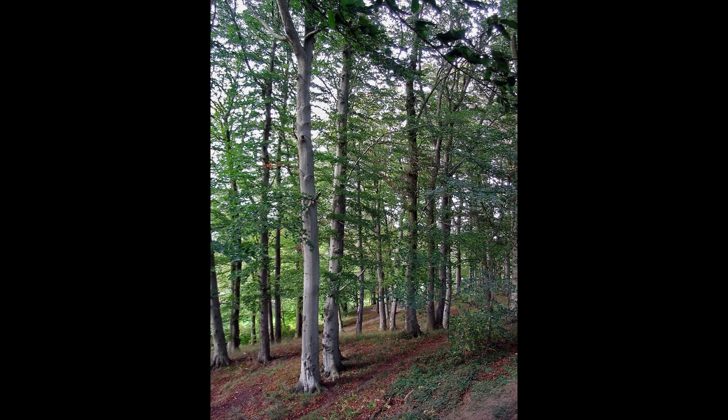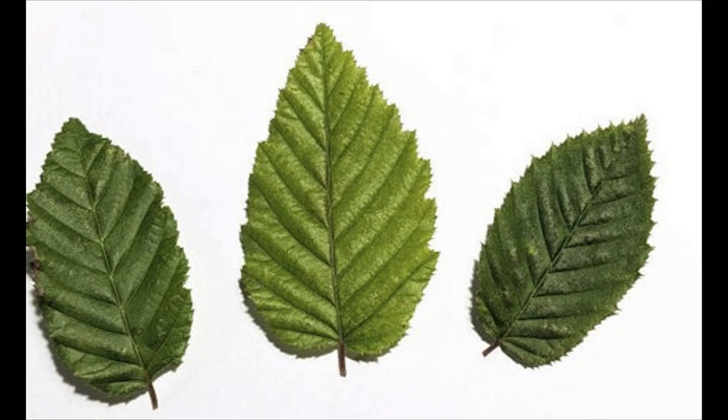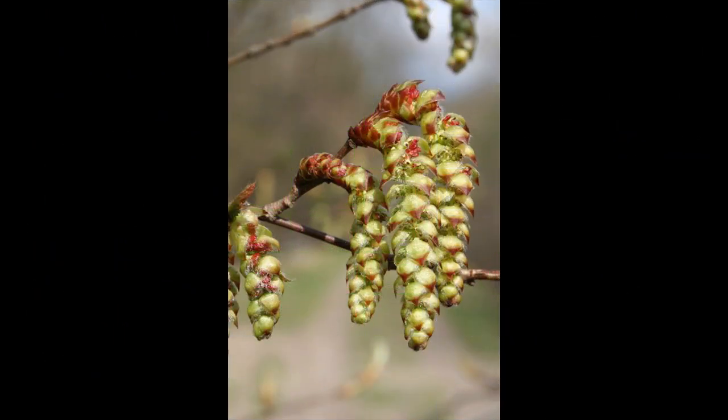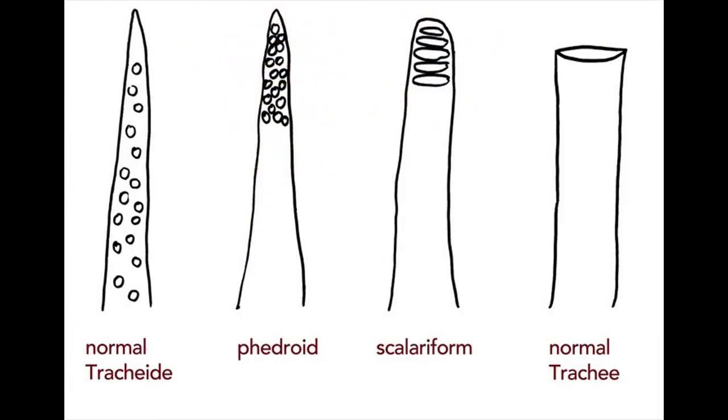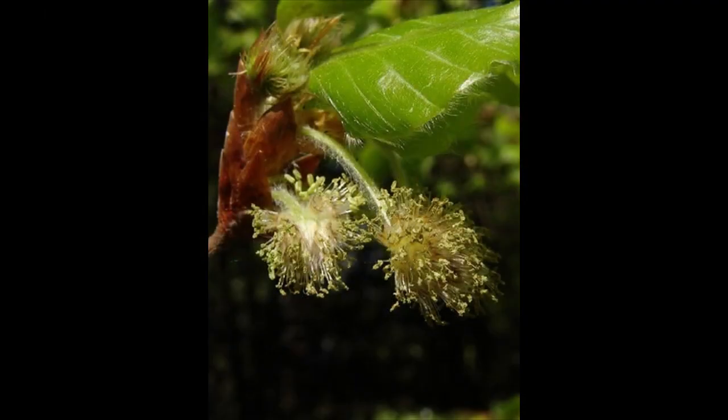The Fagales are an order of angiosperms, Magnoliopsida. With few exceptions, they consist of woody plants such as trees and shrubs. Ectomycorrhizal symbioses are almost always present. The simple leaves typically have serrated margins, and stipules are often present. Buds are covered with bud scales, and the transverse walls of the tracheae are dissolved in a scalariform pattern. Most species are monoecious, meaning the flowers are unisexual, but both male and female flowers occur on the same plant.